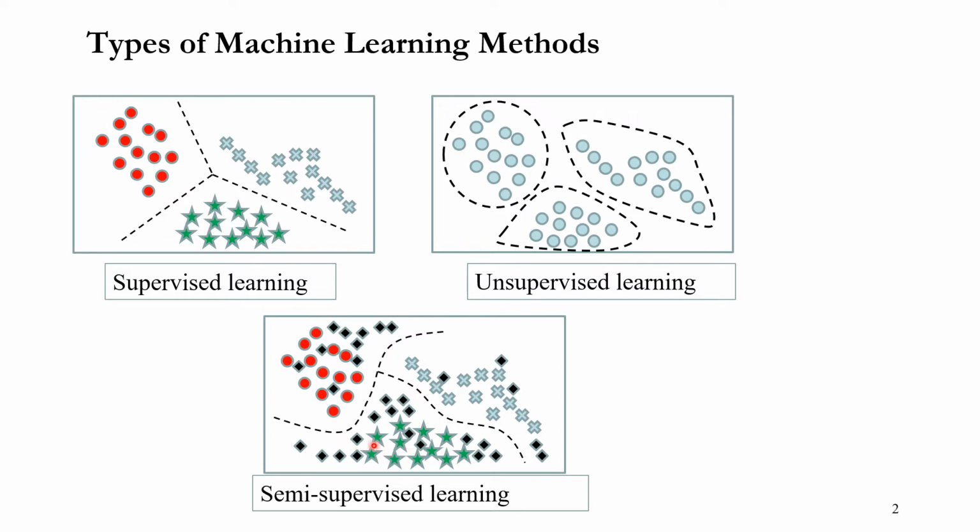So this is a mixture of labeled data and unlabeled data. What you're going to do here in semi-supervised learning is improve the performance of supervised learning, the performance of classification learning, by utilizing unlabeled data.